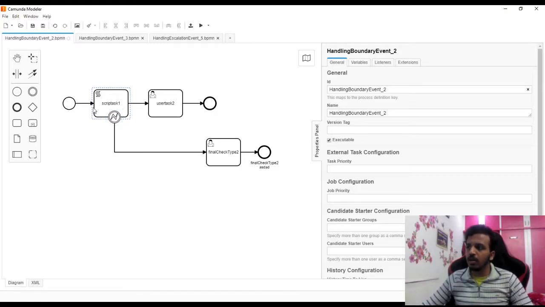Because in each script task we might have big business logic, and for that we might have n number of exceptions. So how will we handle such a thing? Hold on for that, and we'll see in a minute.